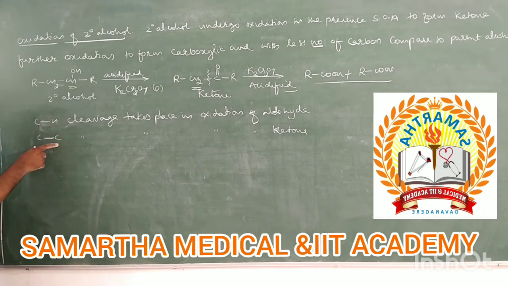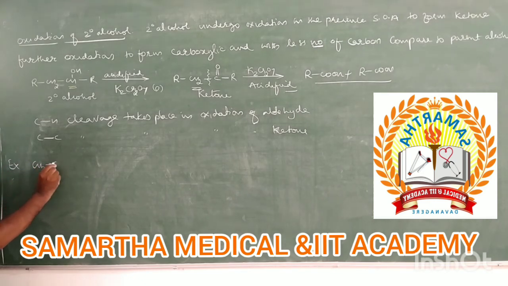So this is the reason primary alcohols can easily undergo oxidation compared to secondary alcohols. Secondary alcohol does not undergo oxidation as easily as primary alcohol. The reason is that in secondary alcohol there is cleavage of a carbon-carbon bond, and in primary alcohol there is cleavage of a CH bond. So let us take one example.